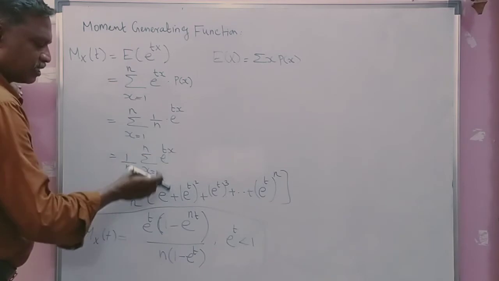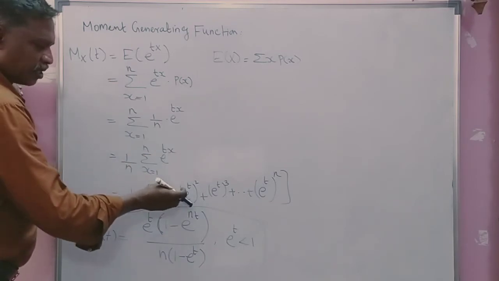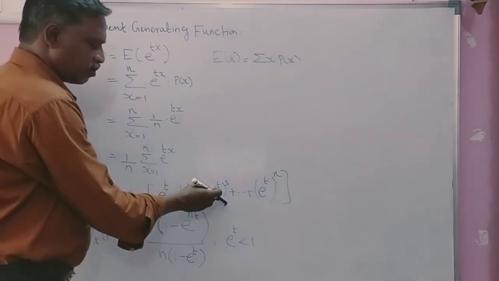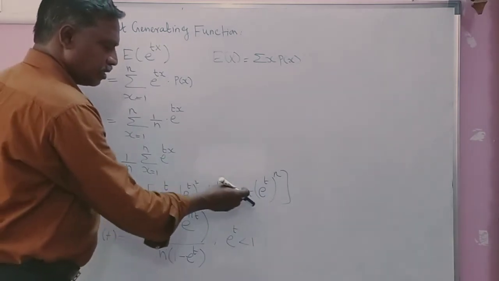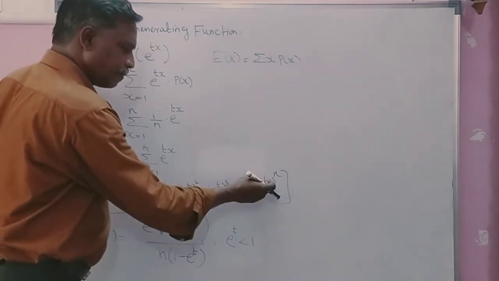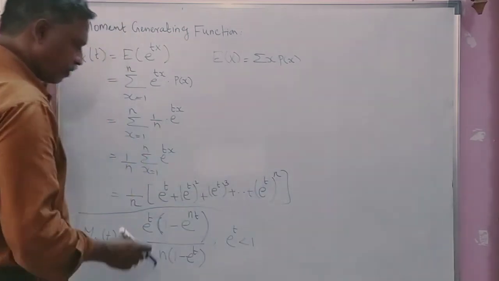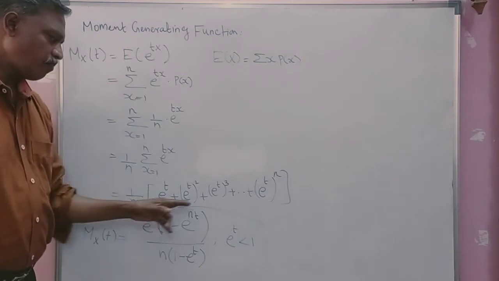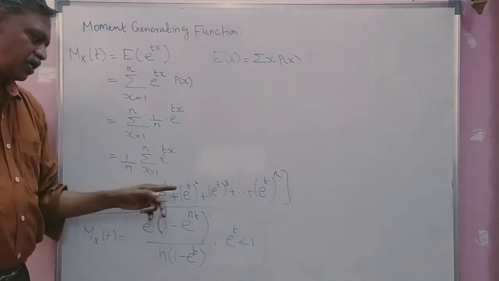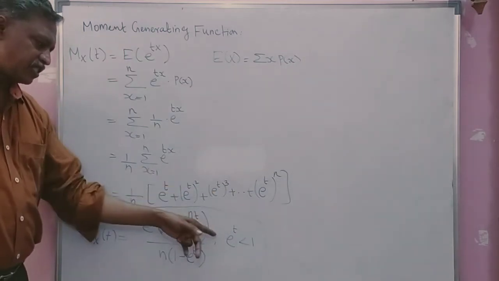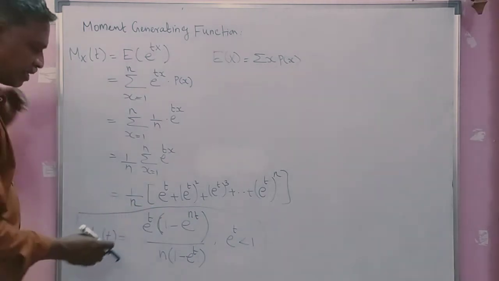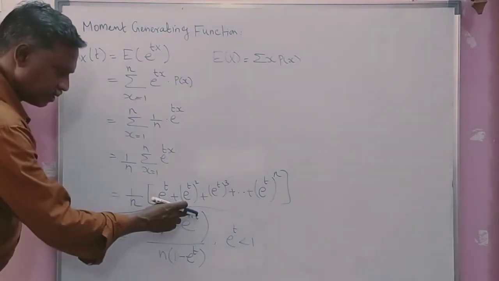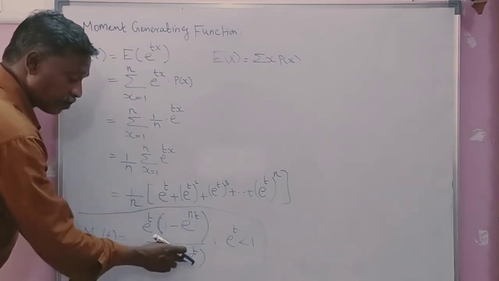When we expand this, we get e power t plus e power 2t, that is e power t whole square, plus e power 3t, e power t whole power 3, plus etc., up to e power n into t, that is e power t whole power n. This is the sum of a geometric series. The ratio is e power t, which is less than 1. So the sum of the geometric series is e power t into (1 minus e power nt) divided by (1 minus e power t).